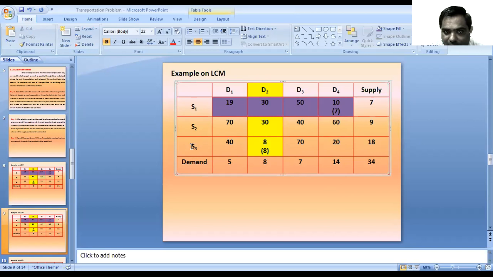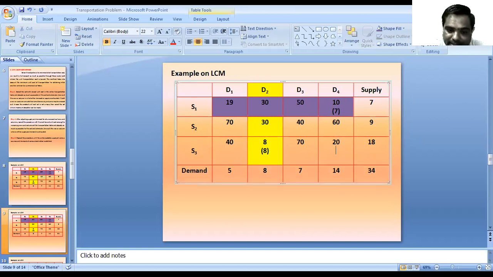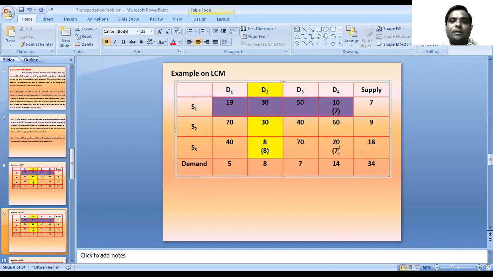The supply of S3 is 18 units. Demand for D4 is 14 units, we already allocated 7 units, so we can allocate the remaining 7 units of demand of D4.